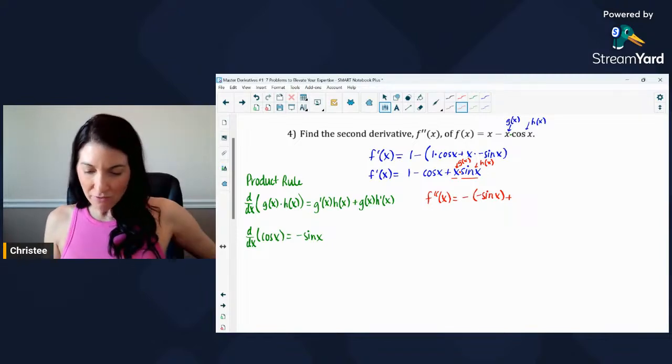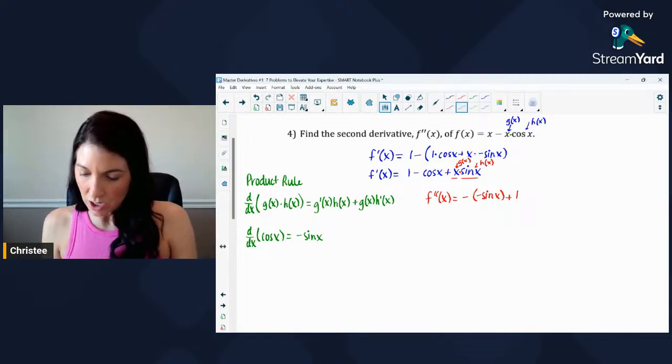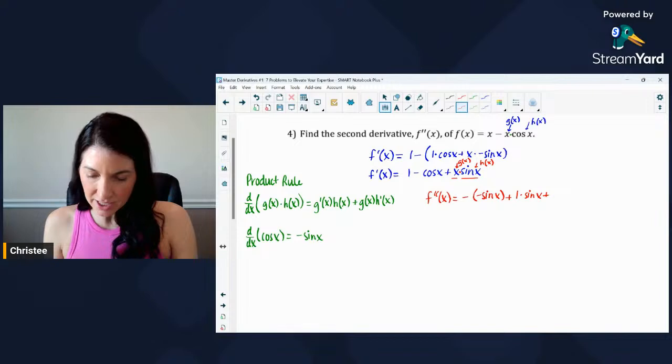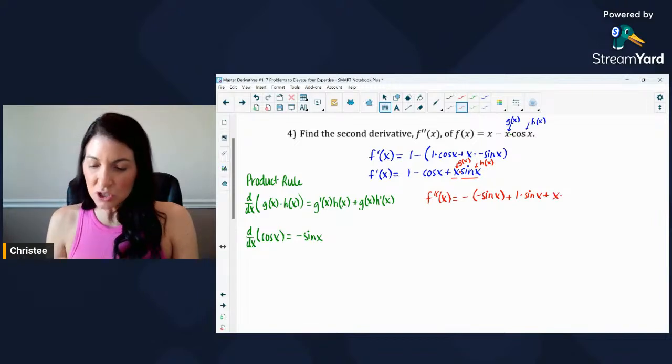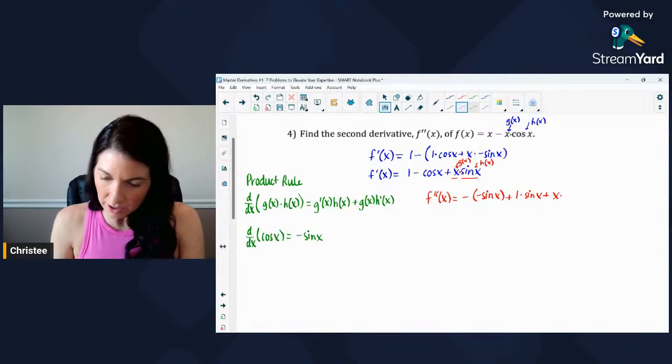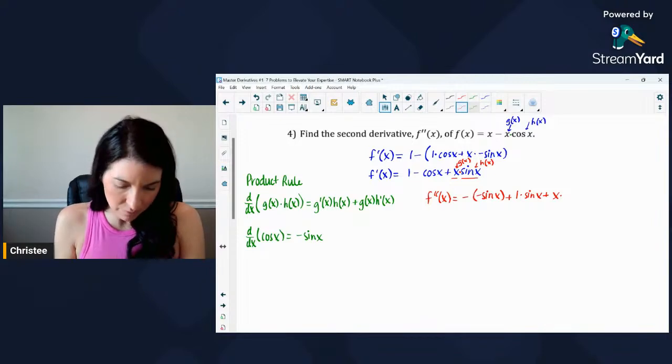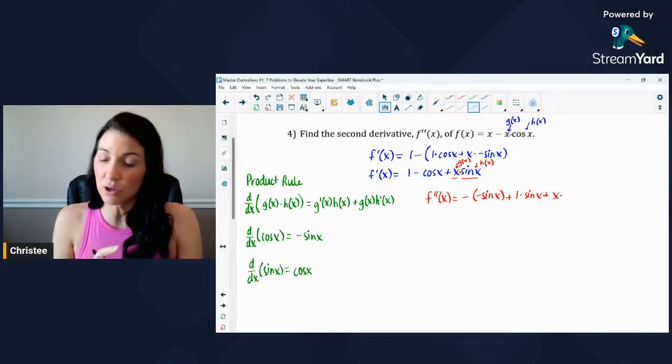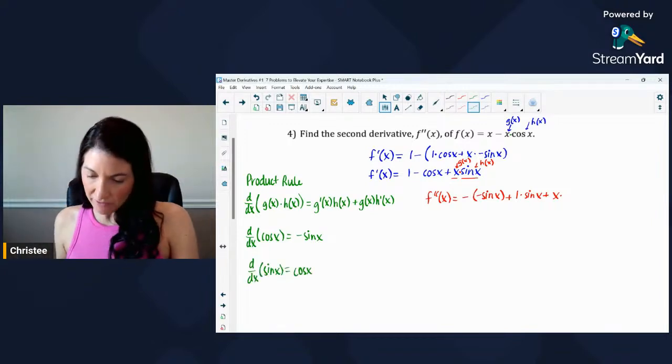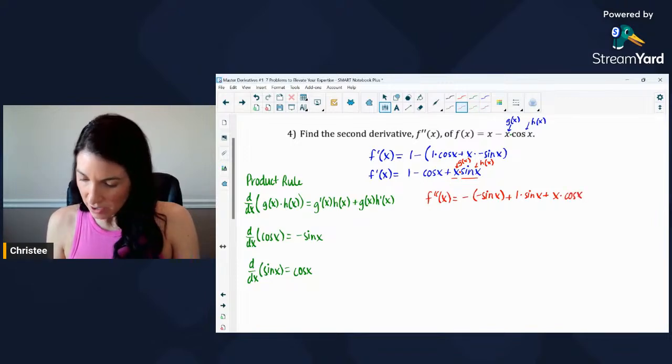So derivative of g of x, as I start my product rule here, is 1 times h of x, which is sine of x, plus g of x, which is x, times the derivative of sine. Let's add this one over to our sine x, another good rule that you want to make sure you know. So then you would have plus x times the derivative of sine, which is cosine x. Oh, I don't know why I put parentheses there. Not needed. I think I'm just so used to parentheses all the time. Okay, so let's clean this up a bit.